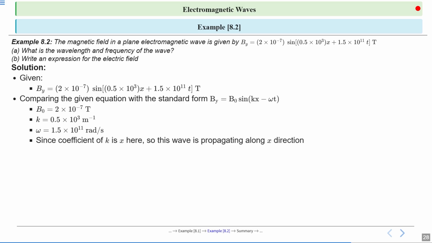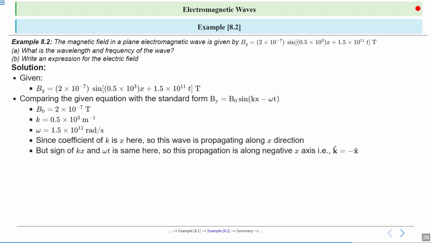Since the coefficient of k is x here. Again, same thing, in the theory section we discussed that the wave was moving in the z direction, that's why the coefficient of k was z, but in this question the coefficient of k is x, so this wave is propagating along the x direction.